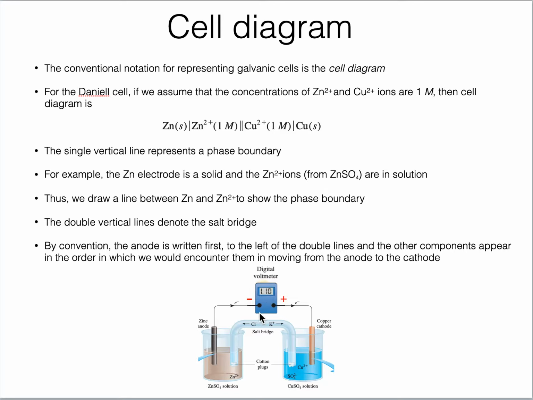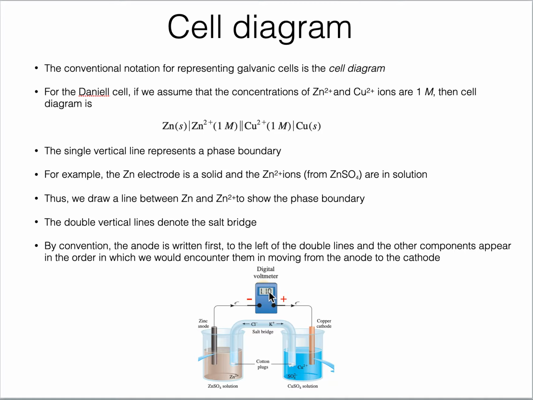This is known as a voltmeter, a digital voltmeter, and it measures the potential between anode and cathode. Here it is giving a reading of 1.10 volt. This is particularly for the zinc and copper galvanic cell system. When we have zinc coupled with copper, the overall cell potential is given by this voltmeter, and it is 1.10 volt.